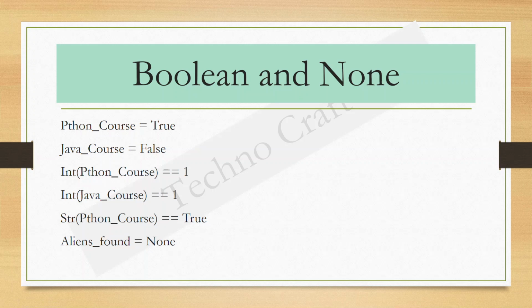However, there is a difference between a None variable and a variable that you have not defined at all. Simply typing, say, k in the interpreter will produce a name error saying that k has not been defined. But if you assign None to, say, aliens_found and type it, it will not give any result, which is normal for None, but it will not cause any errors to show up either. The type of None is called NoneType. Now let's take a look at how we can use these beauties in an if statement.